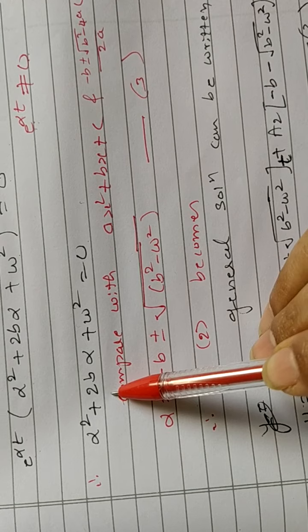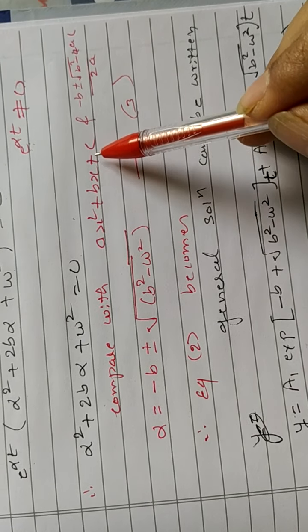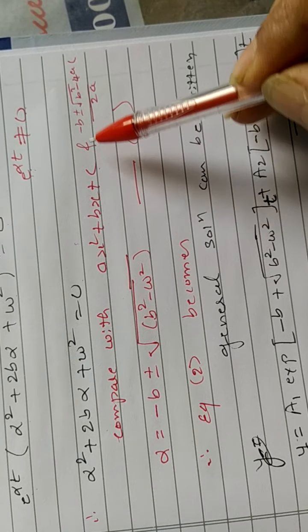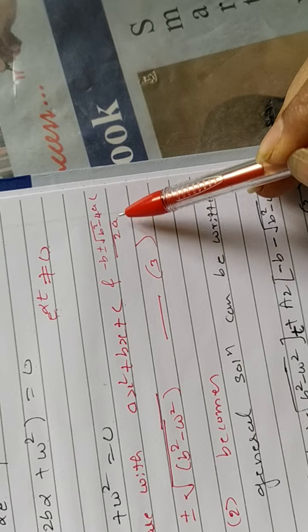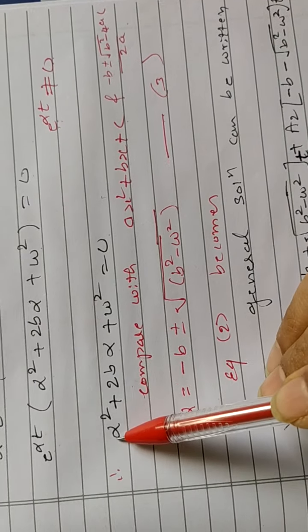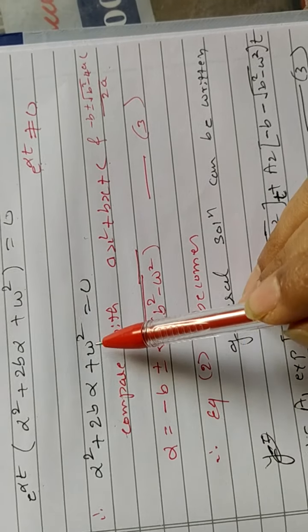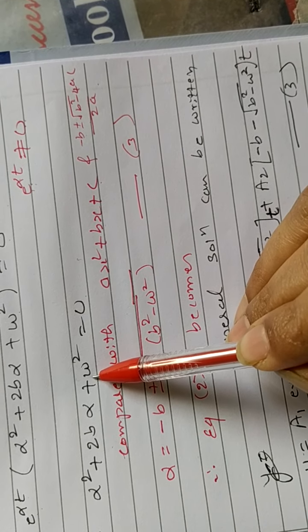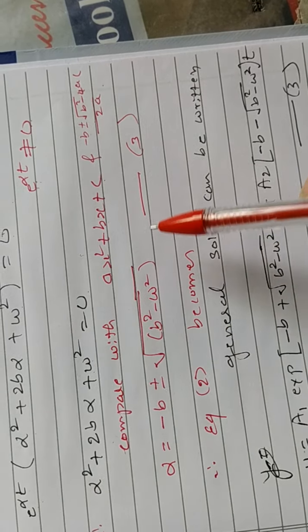Now compare with the standard quadratic equation. What is the standard quadratic equation? ax square plus bx plus c. What is the solution of that? x is equal to minus b plus or minus square root of b square minus 4ac, divided by 2a. So what is a here? 1. What is b here? 2b. What is c here? Not 1, c is equal to omega square.